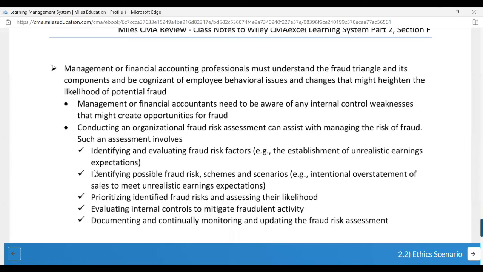Conducting an organizational fraud risk assessment can assist with managing the risk of fraud. Such an assessment involves identifying and evaluating fraud risk factors, identifying possible fraud risk schemes and scenarios, prioritizing identified fraud risks and assessing their likelihood, evaluating internal controls to mitigate fraudulent activity, documenting, and continually monitoring and updating the fraud risk assessment.